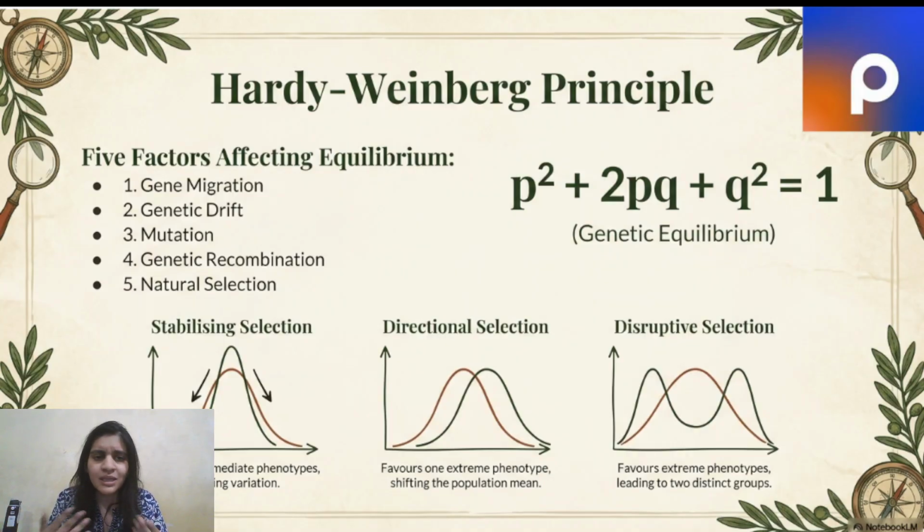There will always be an equilibrium. Now tell me, do you see that happening? Throughout our discussion, that's what we have discovered. There is never an equilibrium. The proportion of species keeps changing, maybe due to natural selection, maybe due to other factors. So yes, Hardy-Weinberg described that this genetic equilibrium is disturbed by 5 factors. First one is gene migration. Let's say from my population, some genes migrated to another population. So definitely my equilibrium will be disturbed.